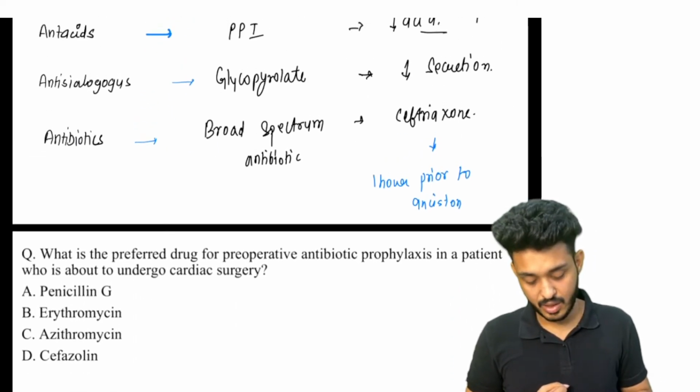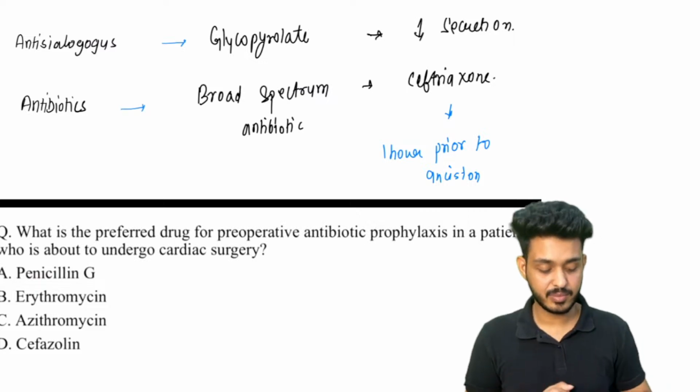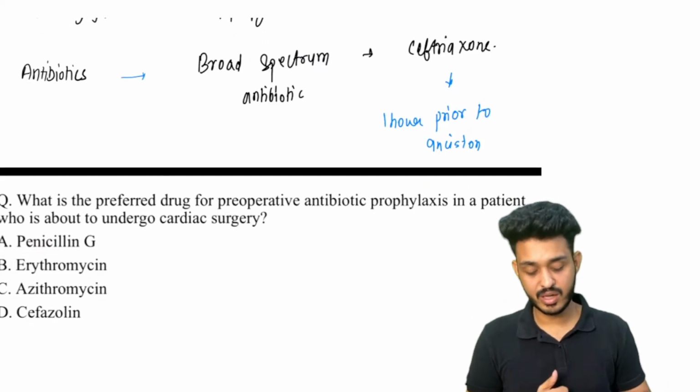Now try to answer the question: what is the preferred drug for pre-operative antibiotic prophylaxis in a patient who is about to undergo cardiac surgery?